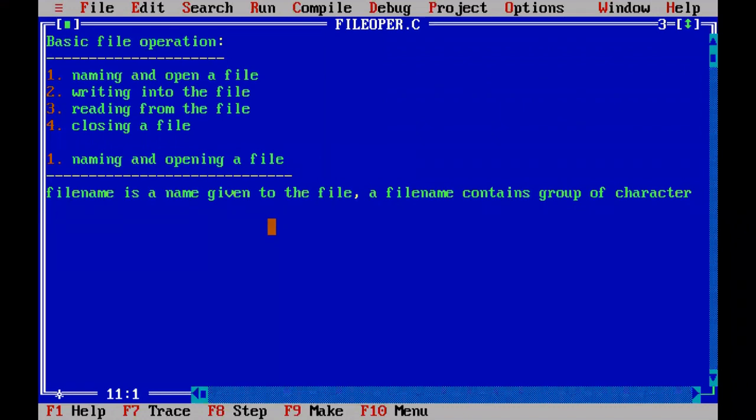With that file name only, we are going to identify the file. For example, we have several movies in our hard disk. How to identify a particular movie? With the name of that particular video file only, we are going to identify it. And a file name contains two parts.